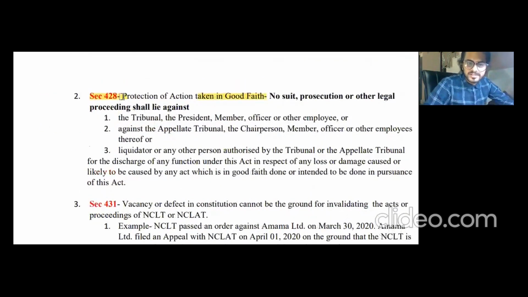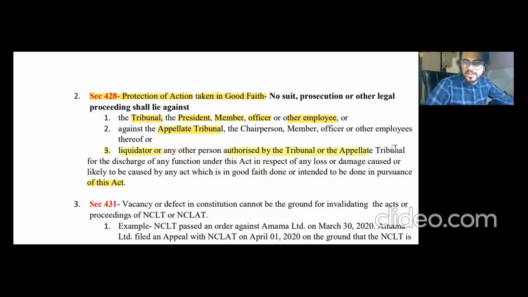Section 428 says protection of action taken in good faith. So suit, prosecution, or other legal proceeding cannot lie against the tribunal, president, member, officer, or other employees of the tribunal at all, if the action taken by them was in good faith. All right. So it just says that it protects the tribunal and their members, the appellate tribunal and the members, the liquidator and all the other members.